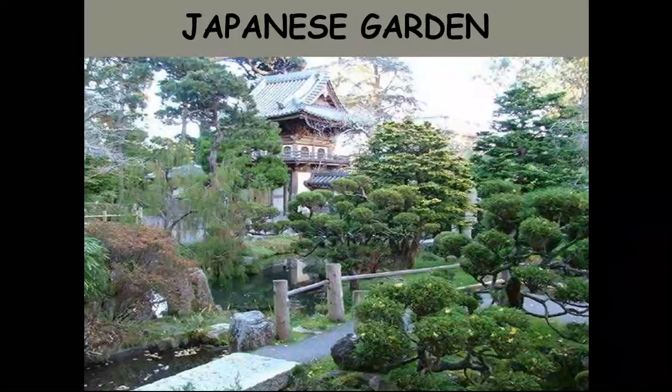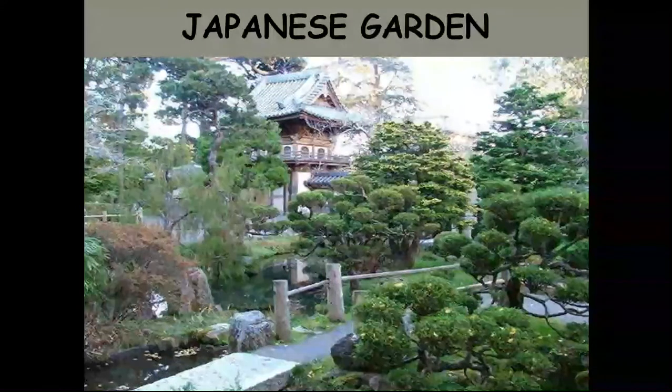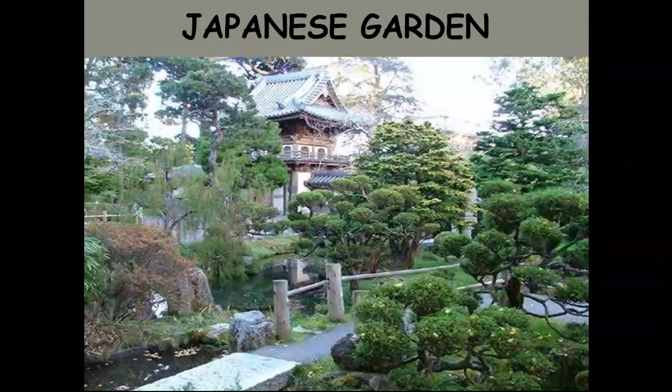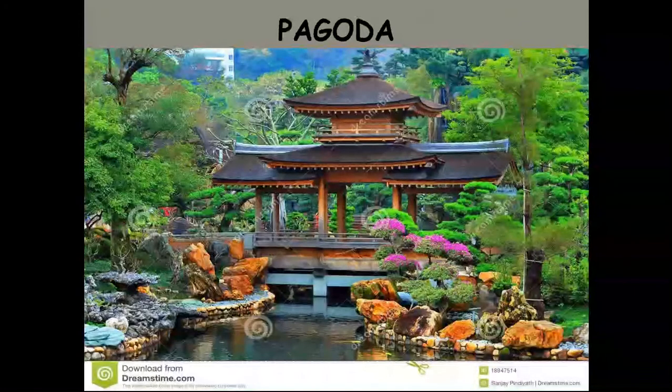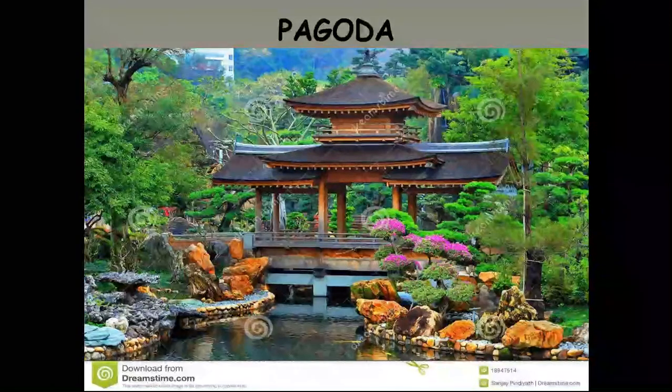A typical Japanese garden has all these elements present in it. You can see a pagoda, you can see a bridge, you can also see water bodies, and a very prominent feature visible in this picture are the ornamental trees, the trees which are cut in a specific manner to give it a different pattern and look. Pagoda, as we discussed, is a very key element of Japanese garden, along with rock sculptures and rock designs and patterns. Bonsais are also created along with rocks in that.